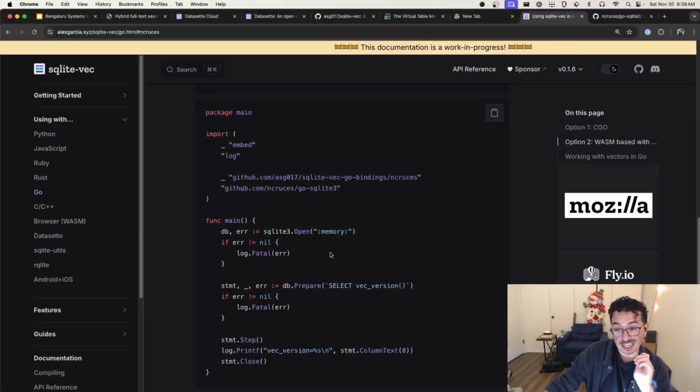Again, SQLite-vec is just a single C file. So if you already are building SQLite on some other esoteric platform, whether that's WASI or some other place, and SQLite works there, literally you could just copy and paste the SQLite-vec C file into whatever build that you have, and it should just work out of the box. There might be some flags you have to define here and there, but it should be possible.